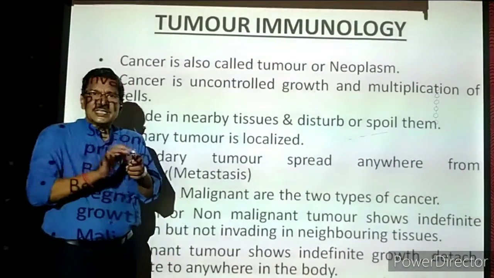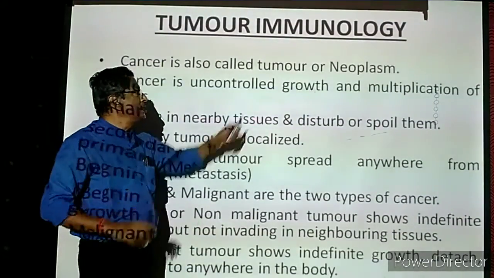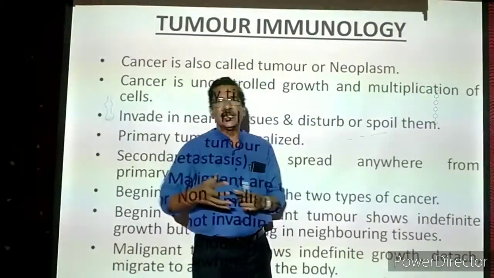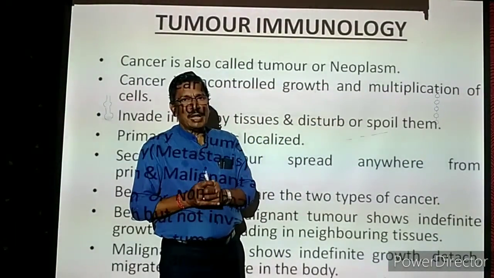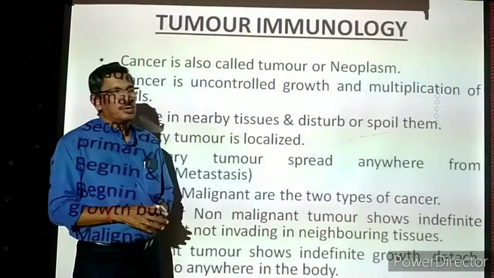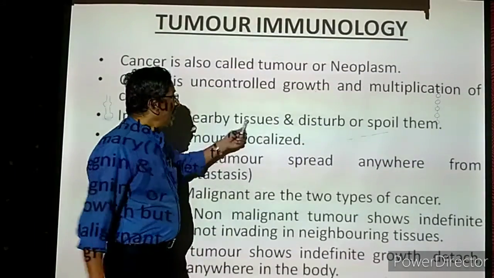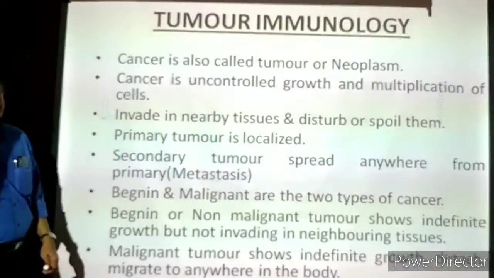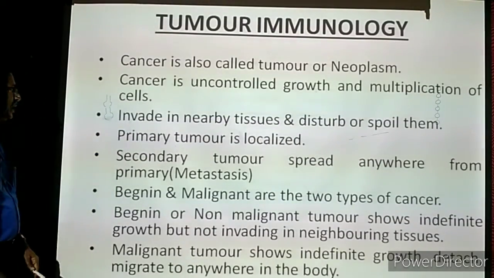When one particular cell is growing and multiplying uncontrolled, it becomes a mass of cells. Then the mass of cells invades the nearby tissues. They enter the nearby normal cells and disturb or spoil them.